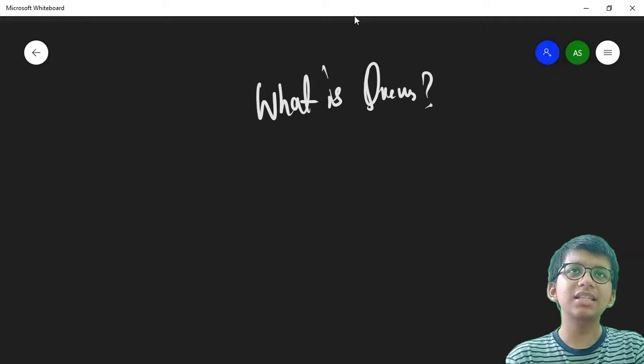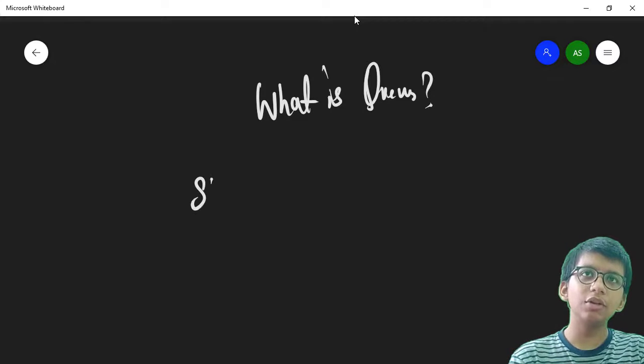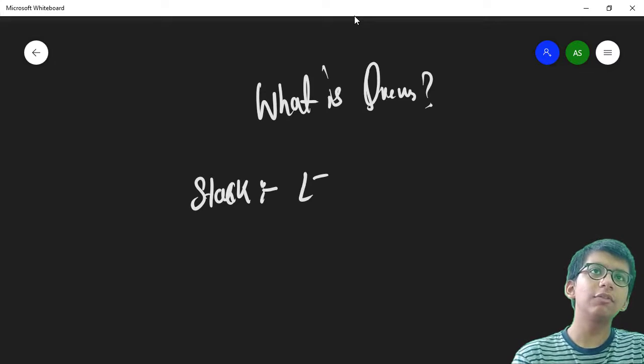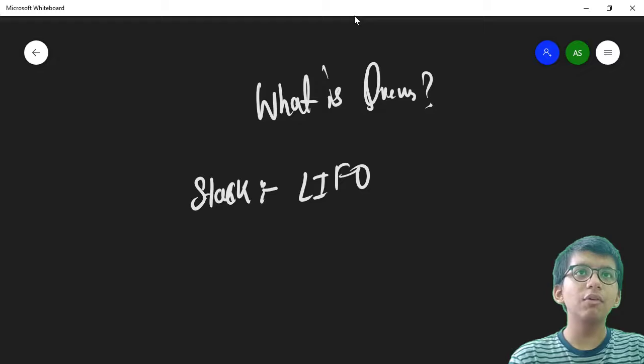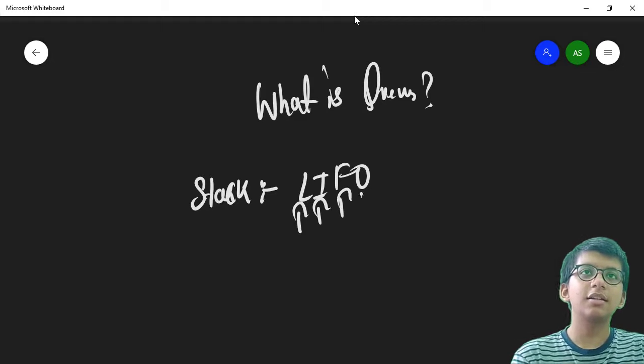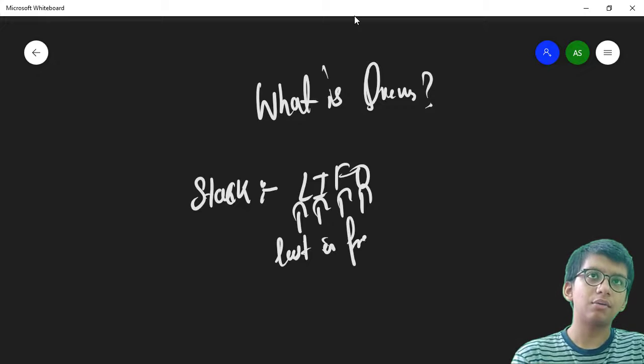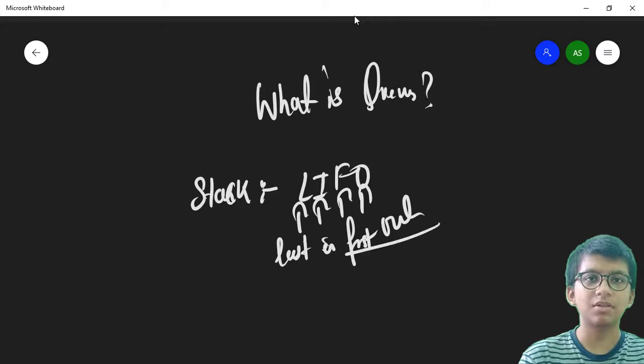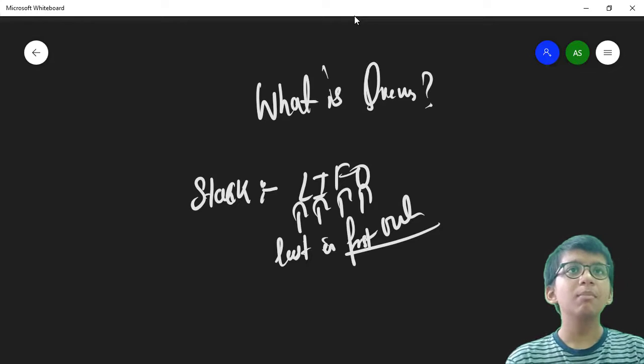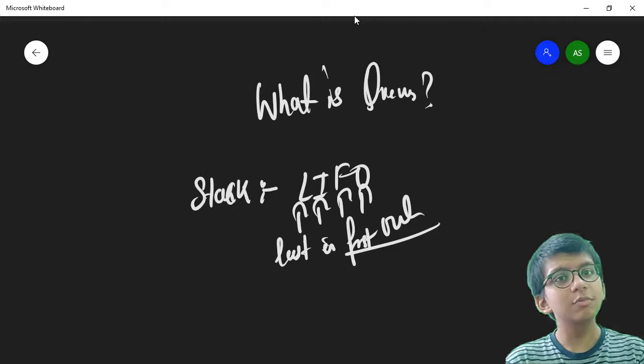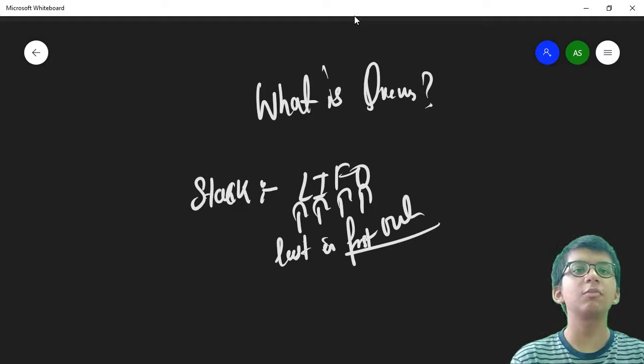Stacks follow the LIFO format, which is last in, first out. I've already covered it in detail, but simply, the last one to be inserted is the first one to be removed.